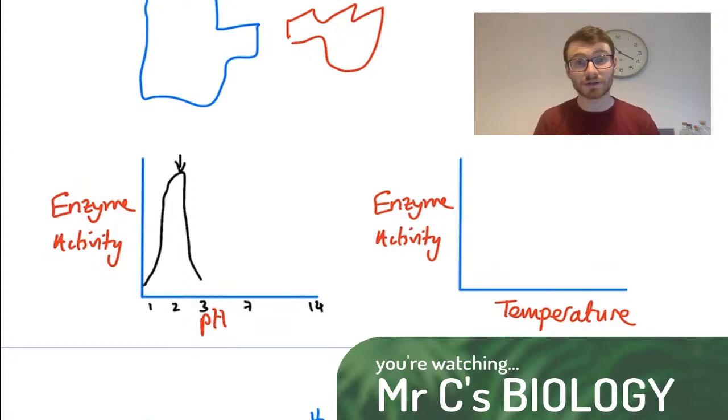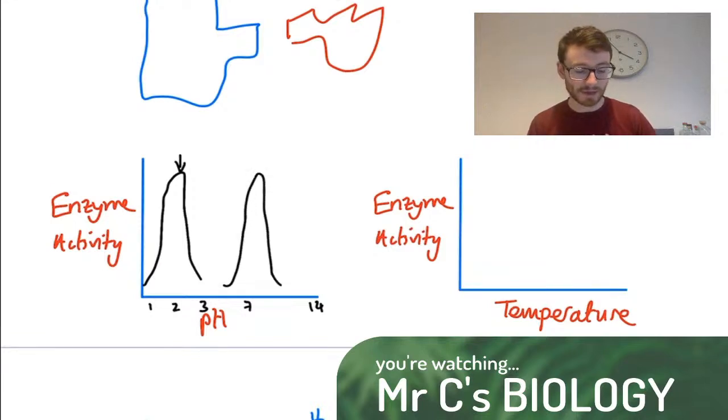If we think of enzymes that will work in the small intestine and are released from the pancreas, maybe, they're probably going to have an optimum pH of around 7, around neutral, because remember we've got our bile coming in that's going to neutralise the stomach acid and end up with a neutral substance in the small intestine.